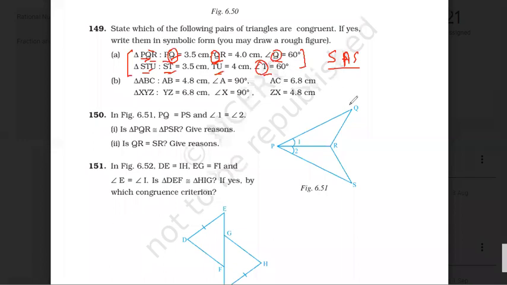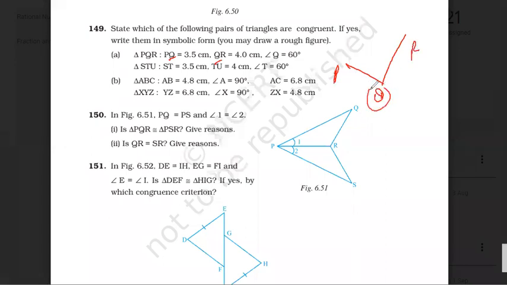But if it would be any other angle, right? Then it wouldn't be SAS. Okay? No, Tuvishka, it is SAS. Okay? See, common side. It is like this now, right? P, Q, R. So Q is common side, and this is your included angle. Okay? SSA is wrong. Okay, because SAS. Right? Second one, tell me. 149, second one.